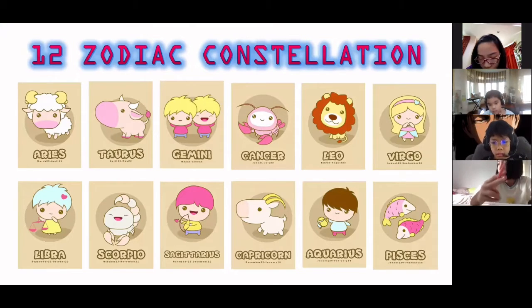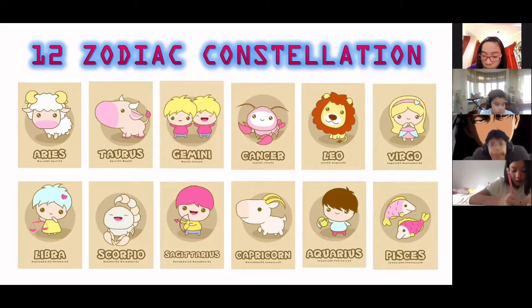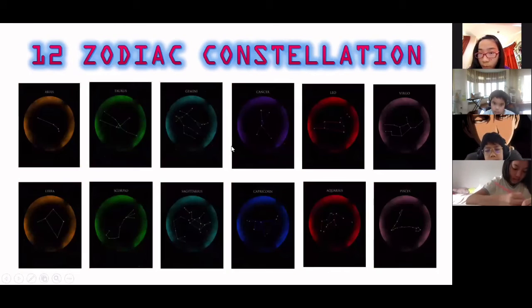Just vocabulary for today. So 12 zodiac constellations. Look carefully, okay? Last time, Teacher Irish gave 5 constellations and then several asterisms. Today, we're going to have 12 zodiac constellations, their names, the star patterns of each constellation, and their English translation. Even though these pictures are cute, that's not our lesson. Our topic is actually this part: the star patterns of each zodiac constellation.